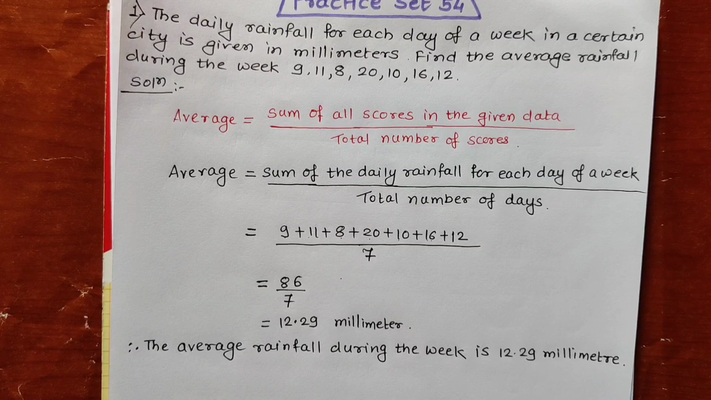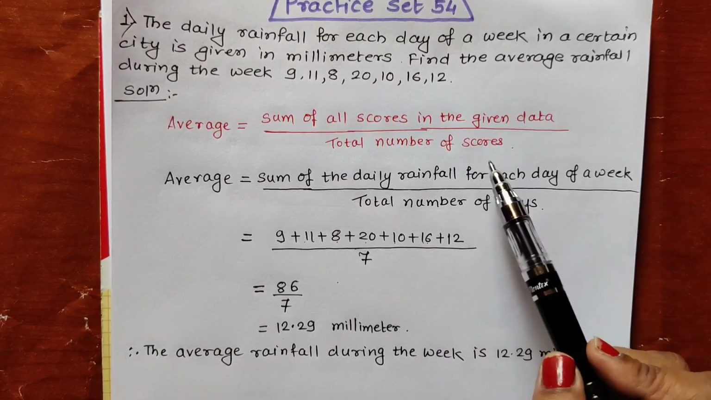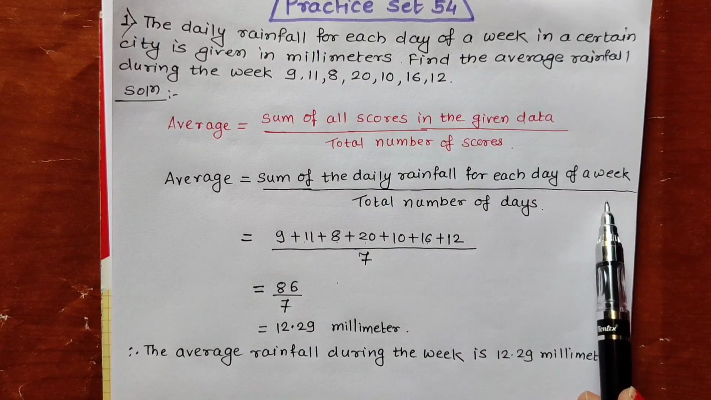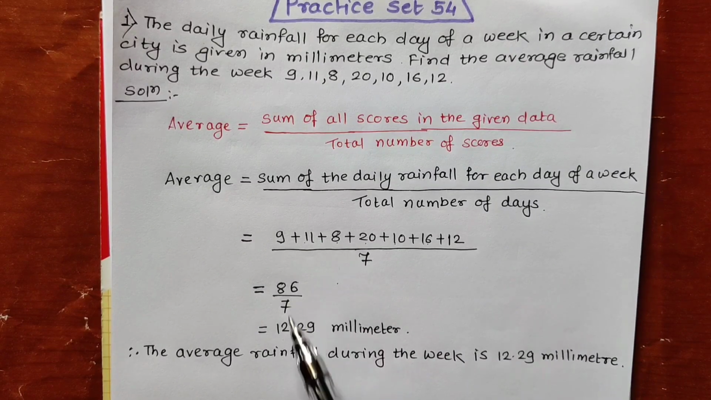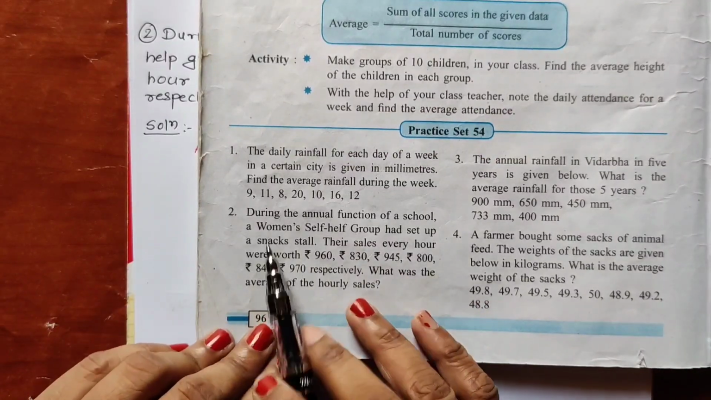In this way we can solve this full sum. If you don't understand what should be written after writing this formula, then if you don't write this step, it is okay. You can directly put the values and get the average. Now let us see this second question.